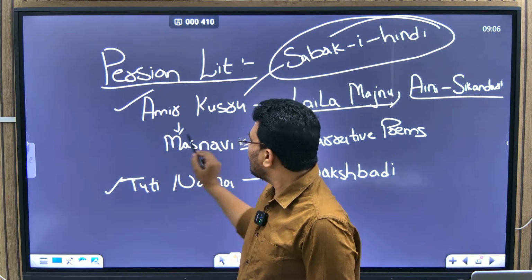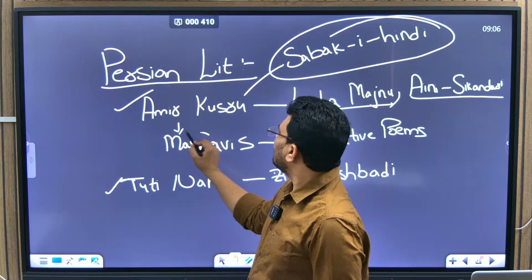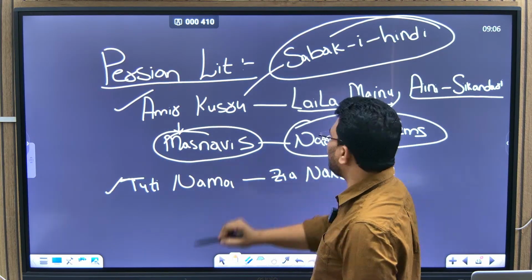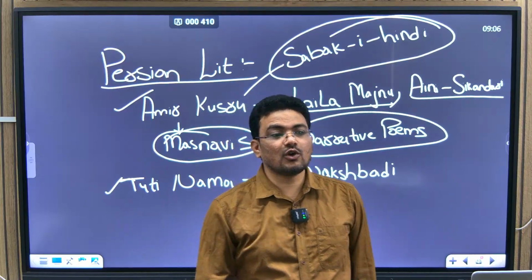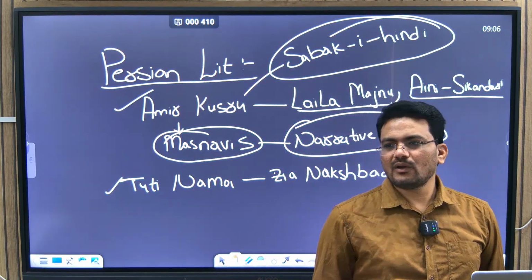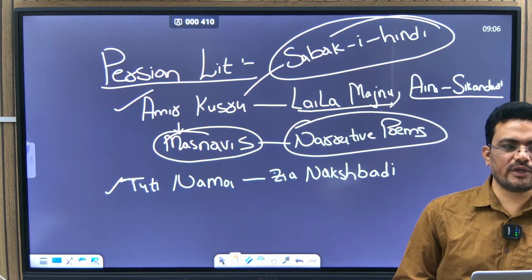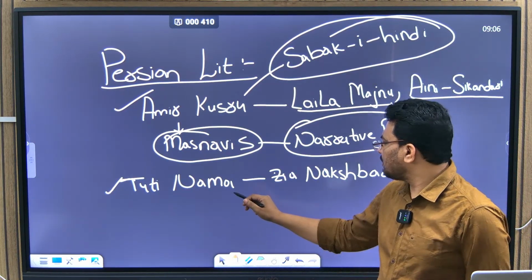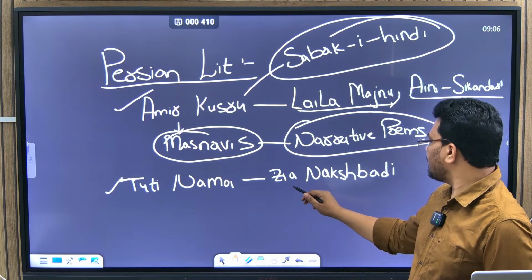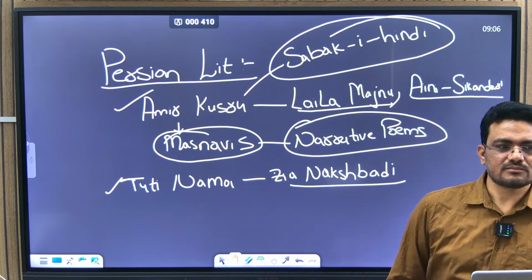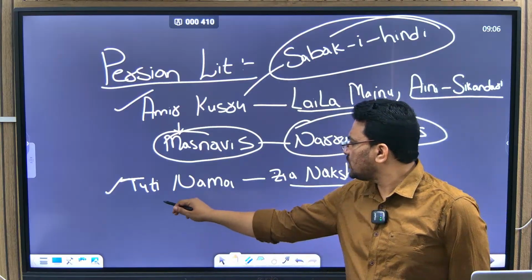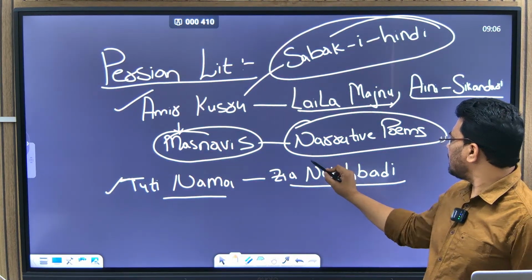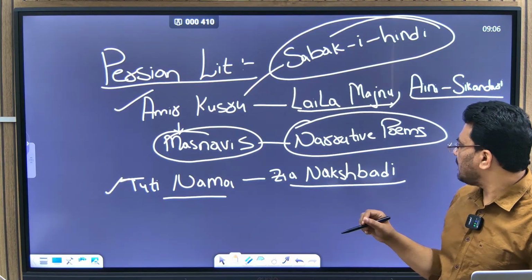He also developed Masnavis, which are narrative poems of the medieval period. The other important book is Tuti Nama.